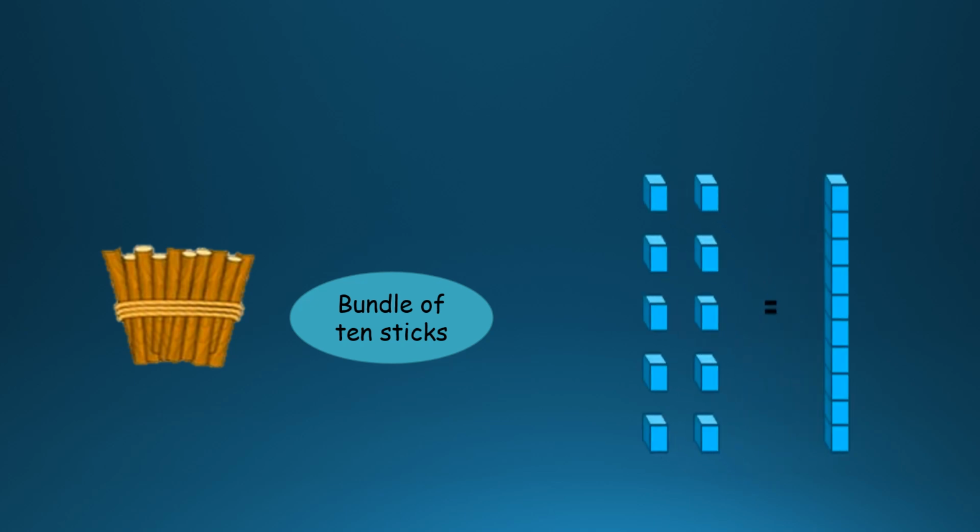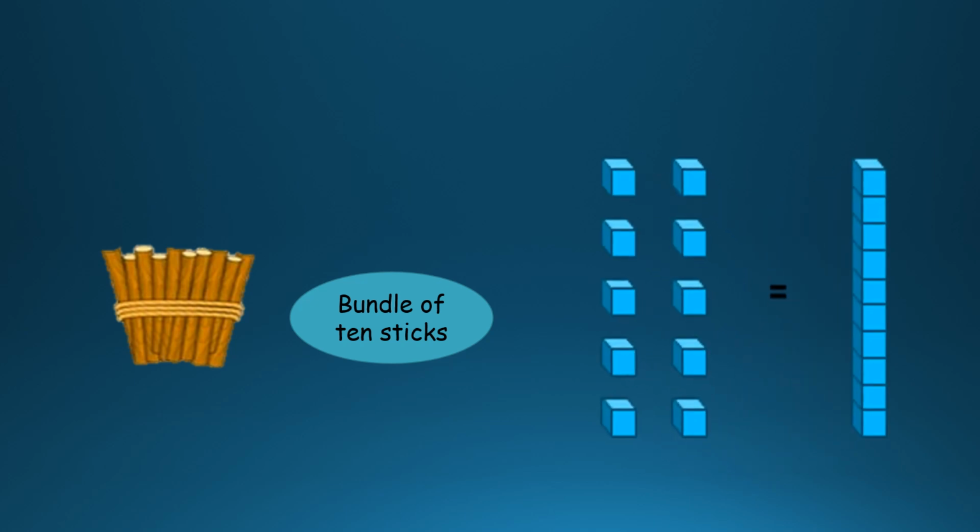If you remember, in our previous class, we made bundles of 10. We made an activity also. Bundles of 10 is nothing but we group 10 of anything. Coming to maths, what is a bundle of 10 sticks? See that? So here are 10 loose ones.